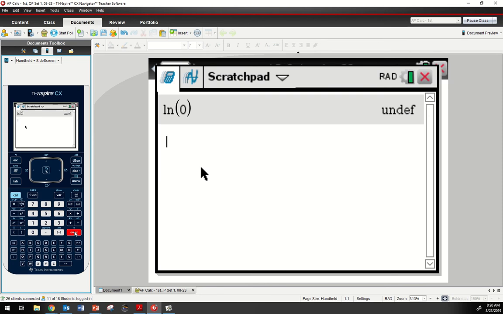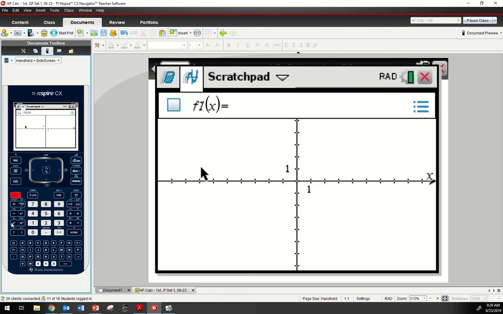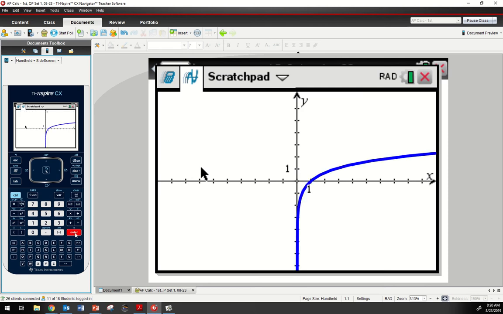Let's see why. ln of x at 0 does not exist.